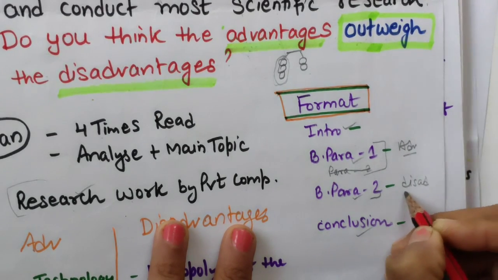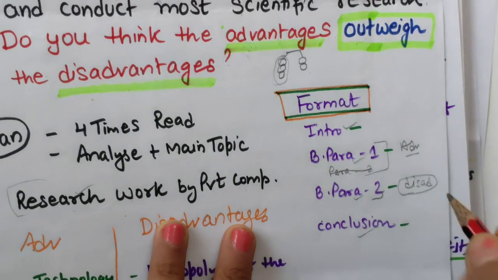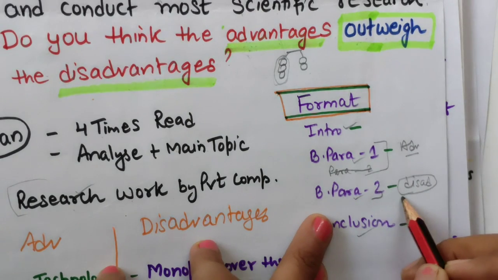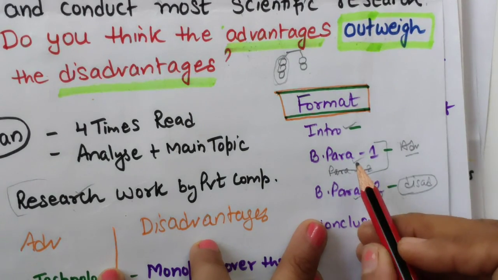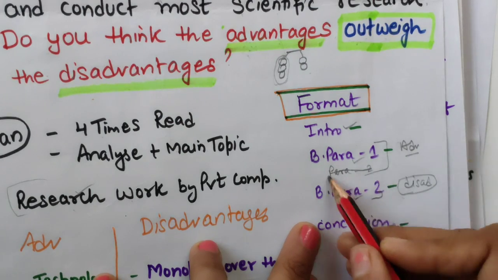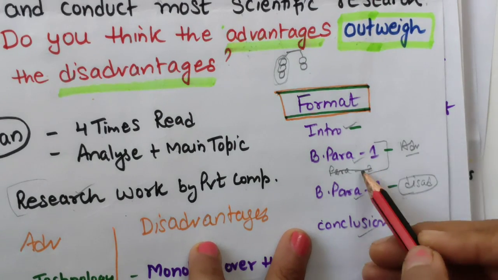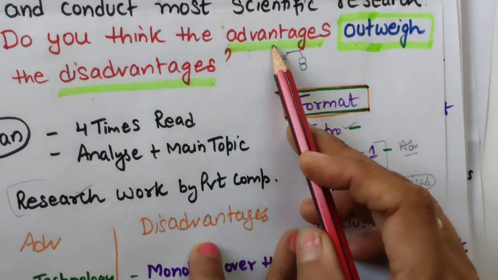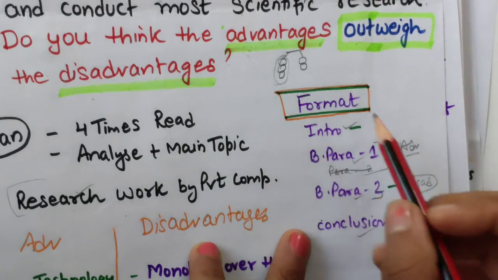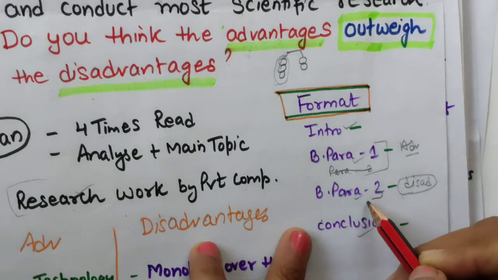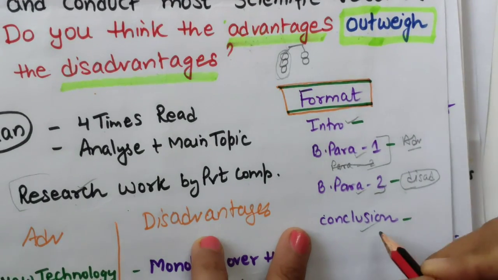Okay, but here now some students will say, no, first we should write the disadvantages, a small paragraph, and then we should write a big paragraph. No issue, you can just choose yourself what you want to say, because here advantages are given first and then disadvantages. So I will just write advantages first and then disadvantages, then you will be writing the conclusion.